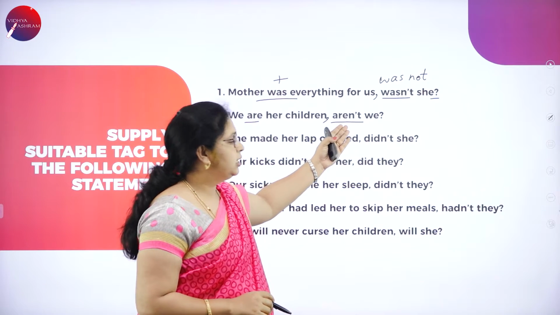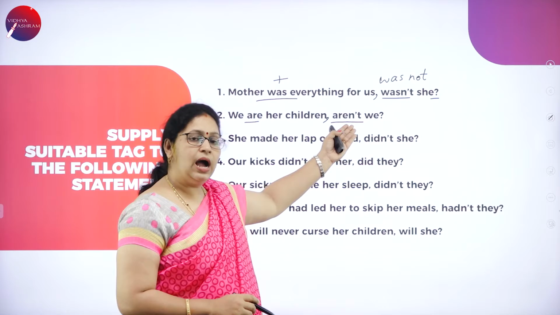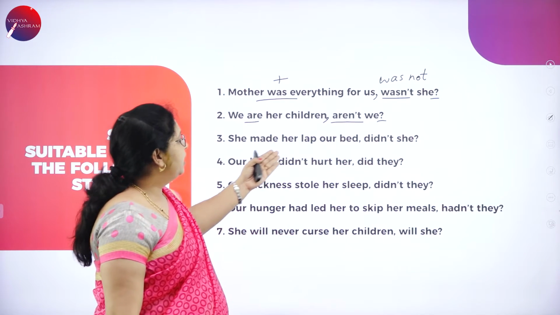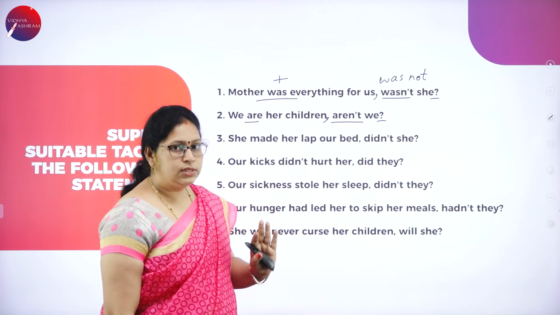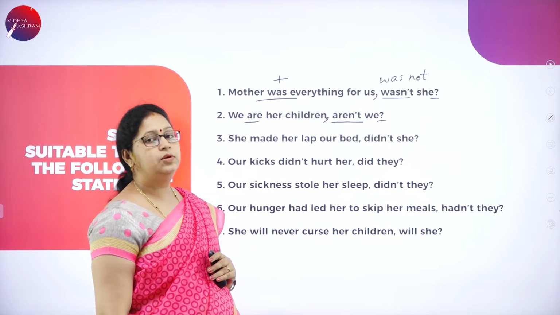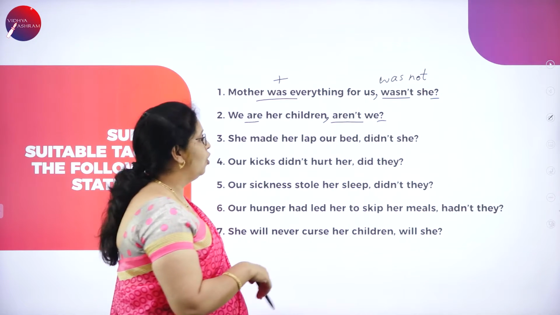And the negative verb form, are becomes aren't, we, and the question mark. She made her lap our bed. Is there any auxiliary verb here? No. Is there any modal? No. What are we going to do? We'll use do forms.